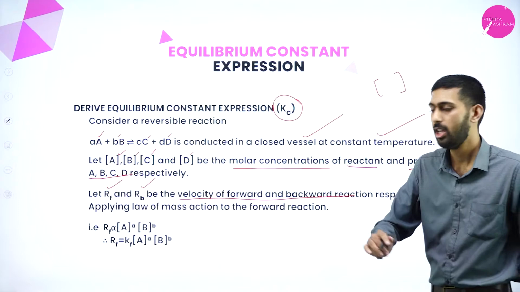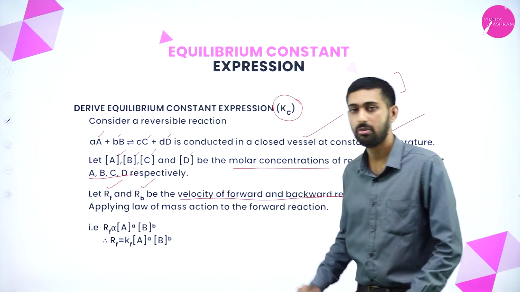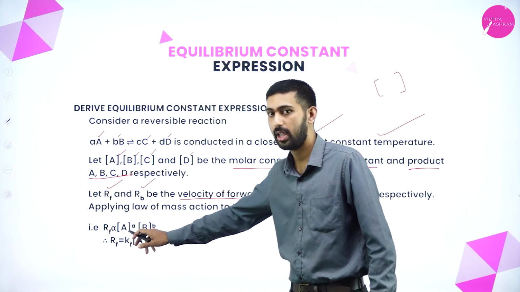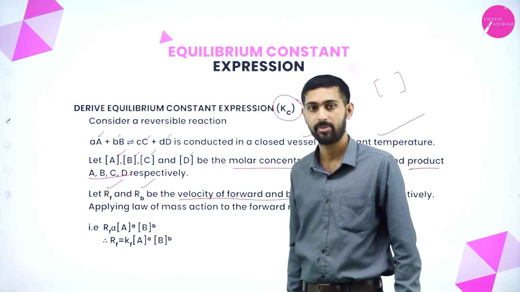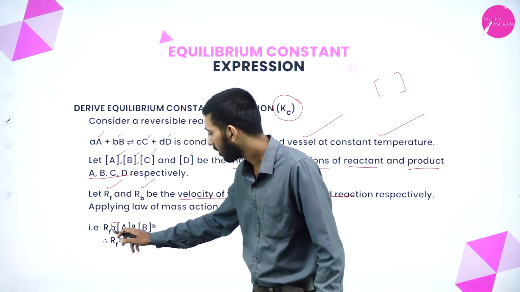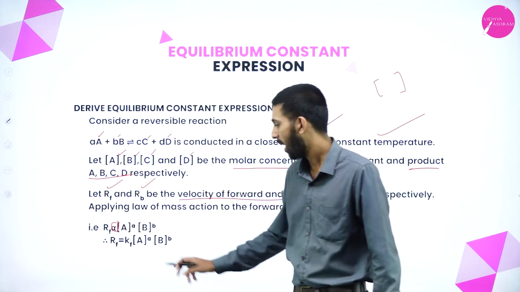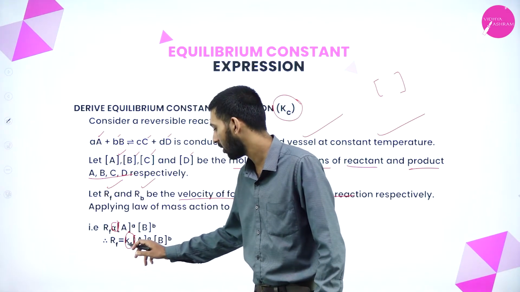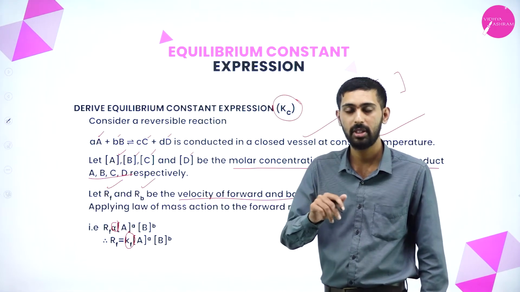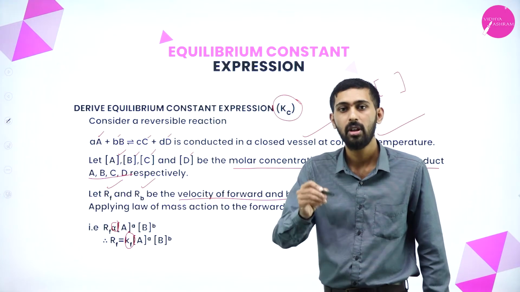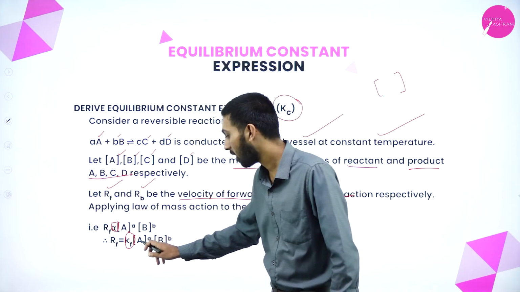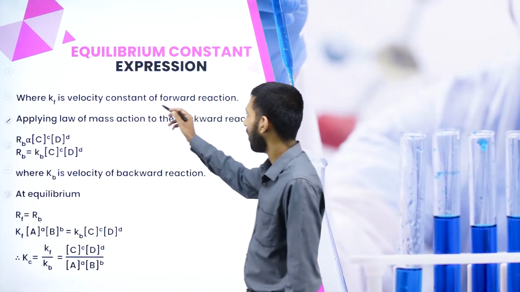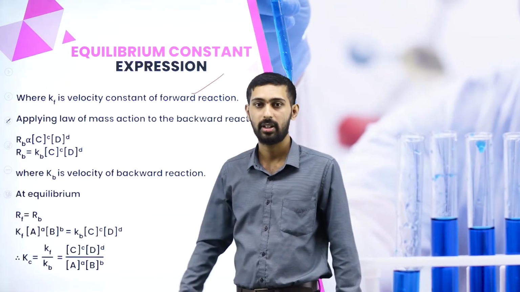Now let us apply the law of mass action. When you apply the law of mass action, RF is directly proportional to the concentration of A and the concentration of B. Then if you remove the proportionality, we can substitute a constant. RF is equal to Kf times the concentration of A and the concentration of B, where Kf is the velocity constant of the forward reaction.